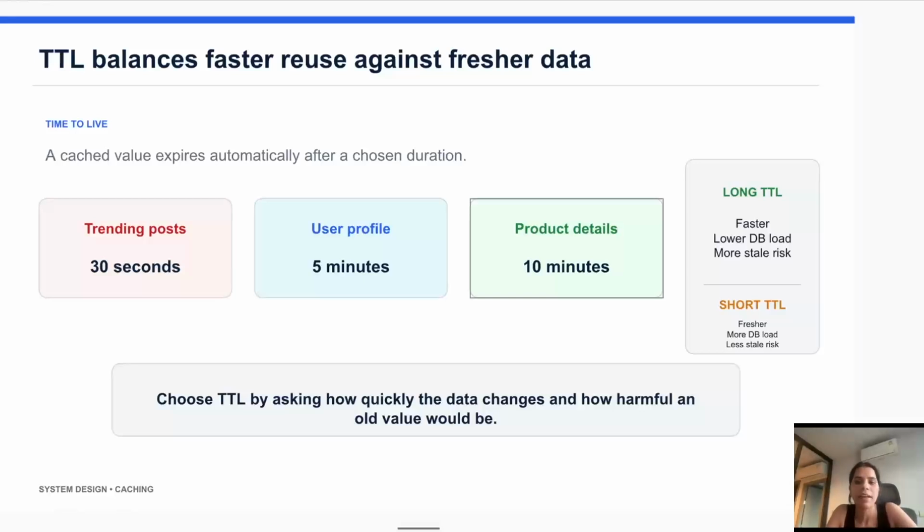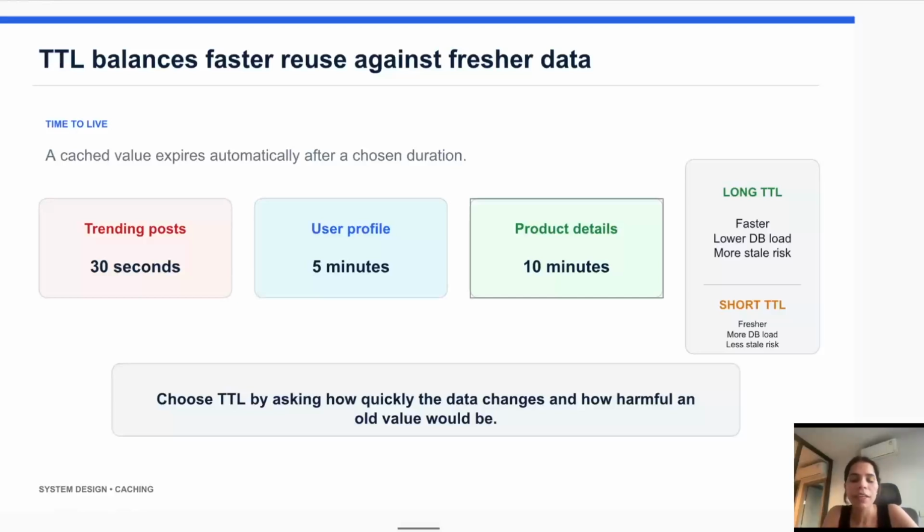For example, a trending post may be cached for 30 seconds because it changes quickly. Product details may be cached for 10 minutes because they do not change very often. Profile data can be cached for 5 minutes. But choosing TTL is a trade-off.